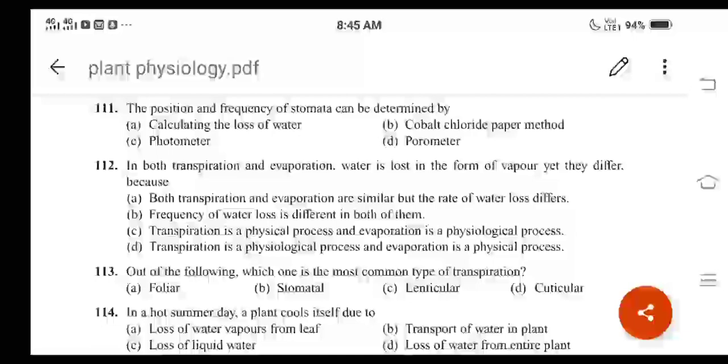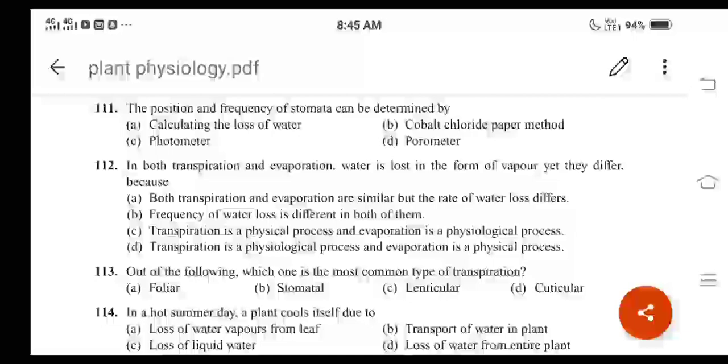Okay, third one, transpiration is a physical process and evaporation is a physiological process. Okay, this is also incorrect. And D, transpiration is a physiological process and evaporation is a physical process, right? And this is the correct answer, right? Transpiration is a physiological process and evaporation is a physical process. Okay, they differ in these two ways, transpiration and evaporation. So for question number 112, option D becomes the correct answer, right?